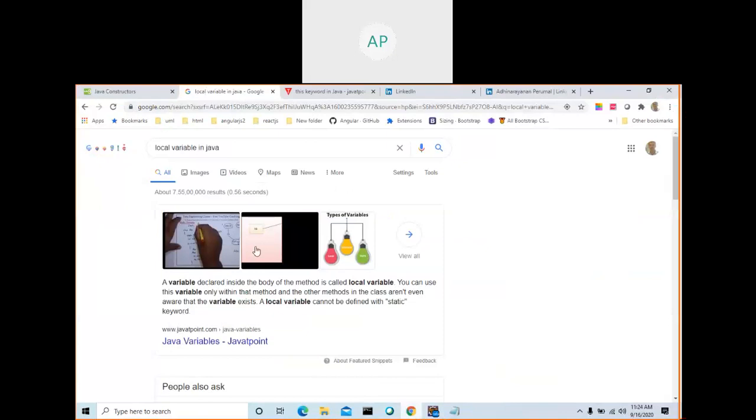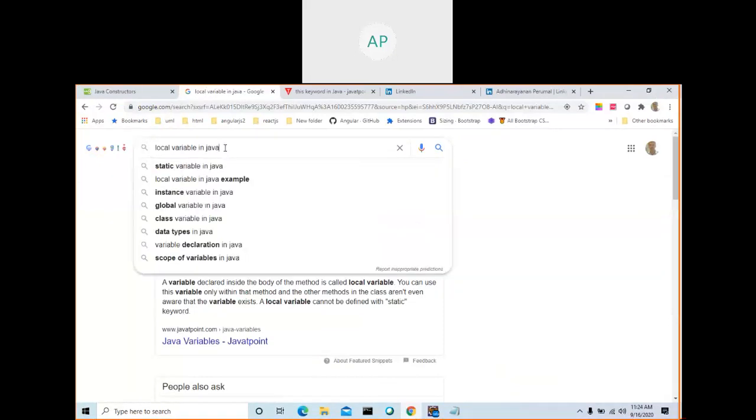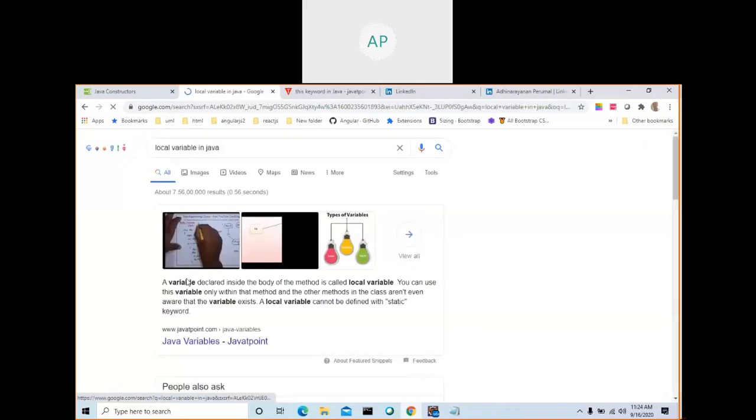When you go to Google, type local variable, static variable, instance variable, anything. See here: a variable declared inside the body of a method is called a local variable. You can use this variable only within that method, and other methods in the class are not even aware of that variable. It is very important. A local variable cannot be defined with the static keyword.